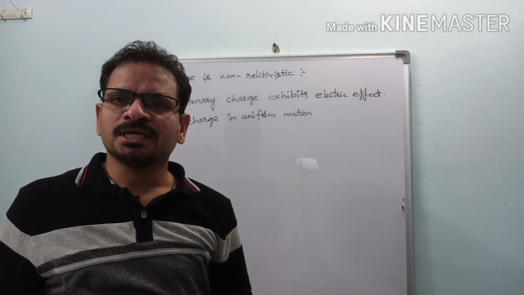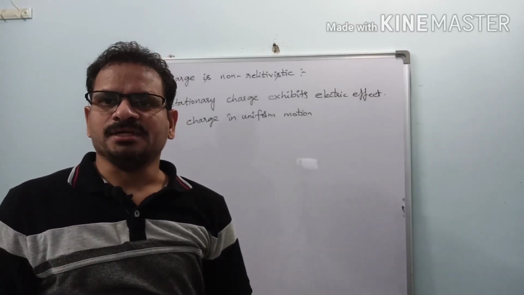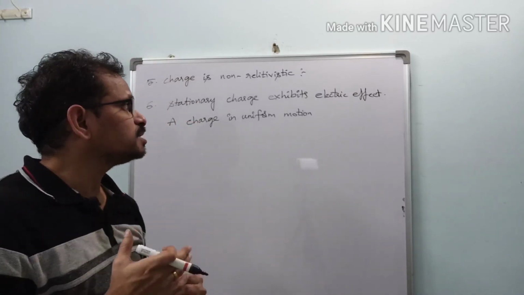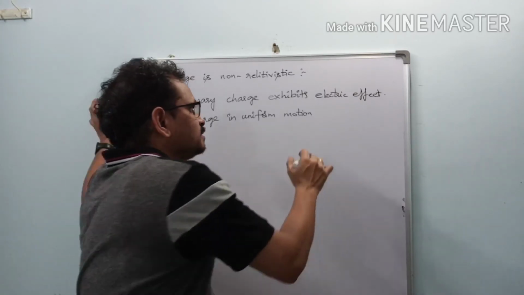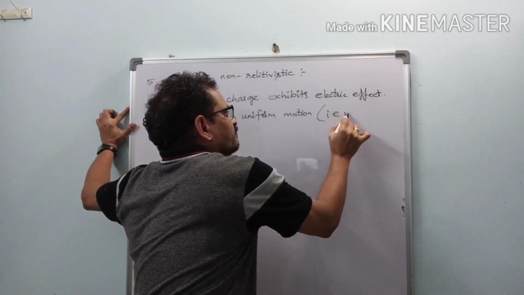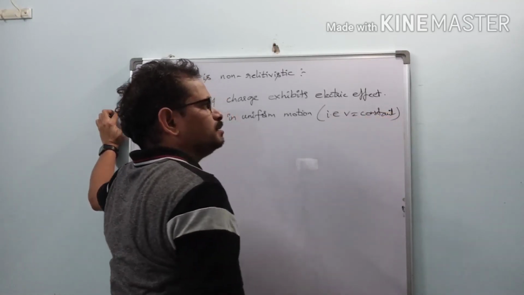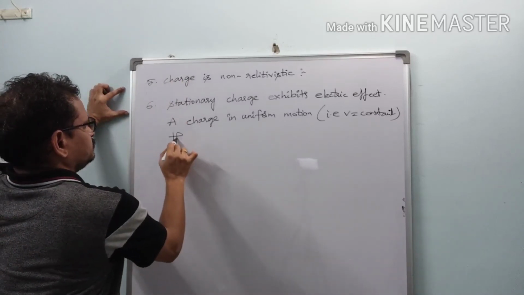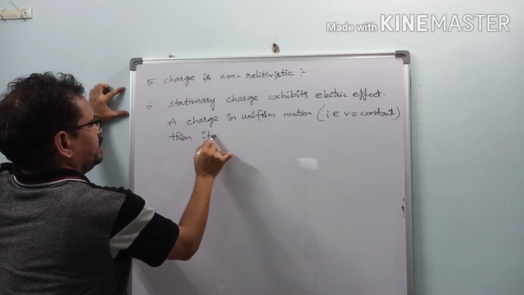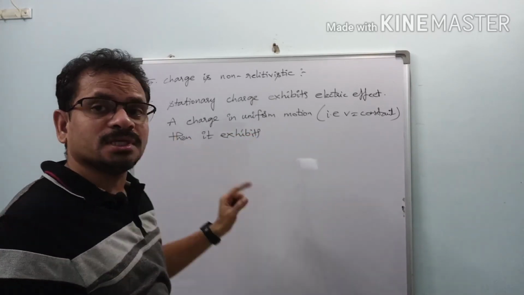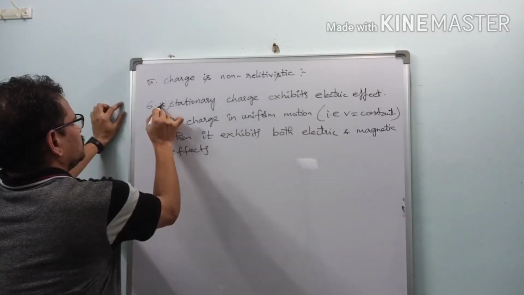Uniform motion means moving with a constant velocity. If a charge is in uniform motion, that is, v equal to constant, then it exhibits both electric and magnetic effects.